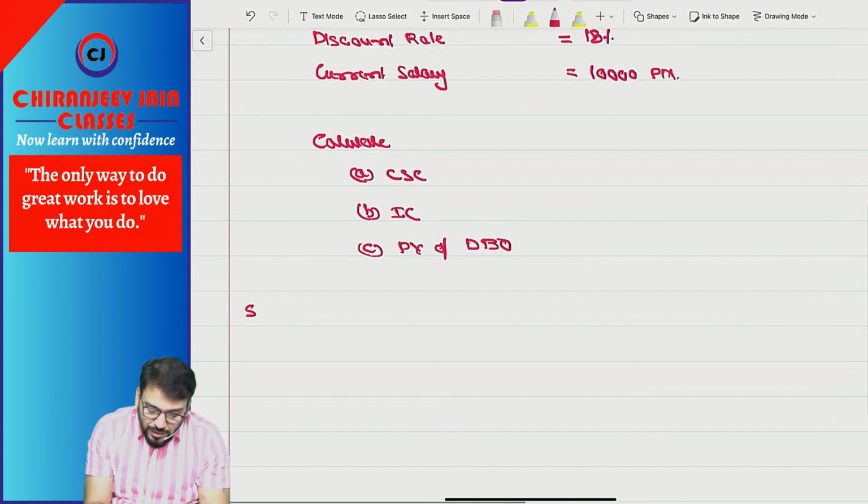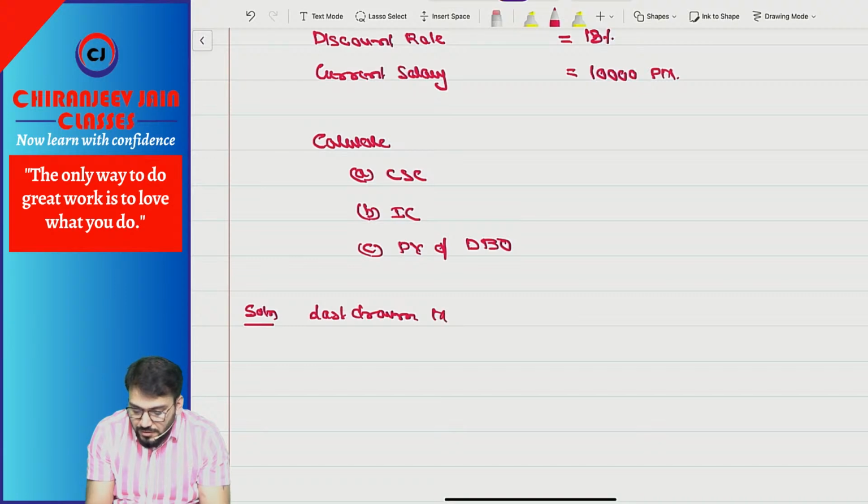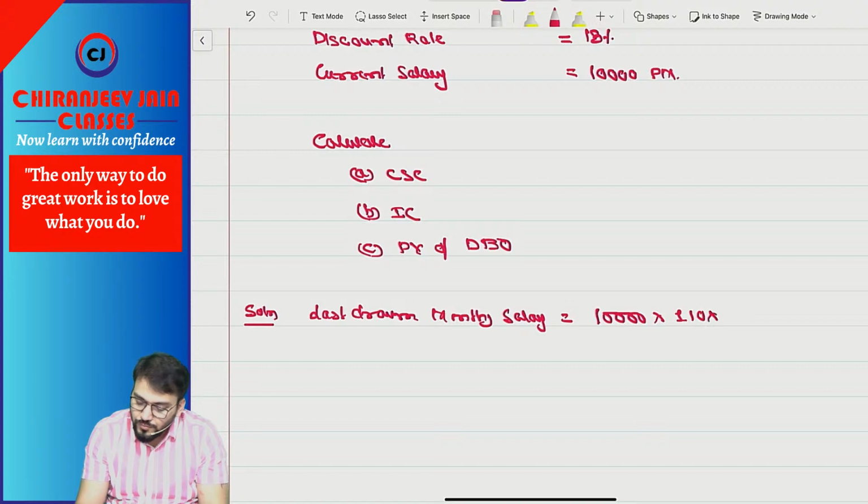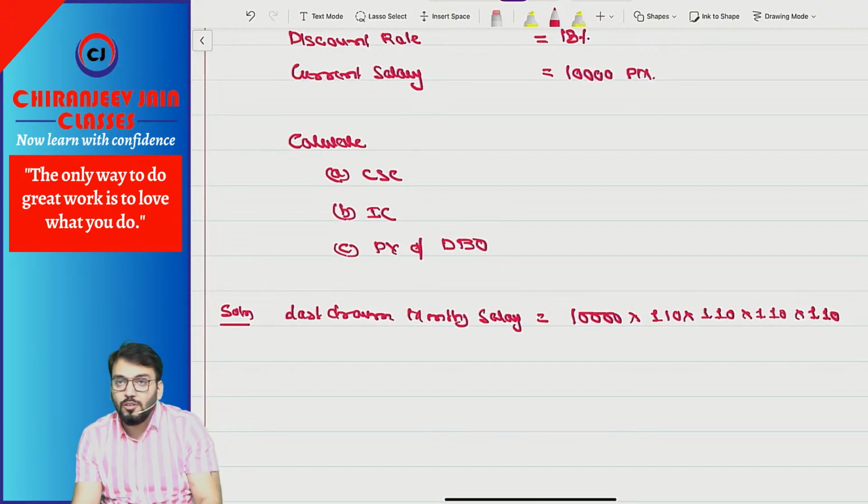So in this, what will we calculate first? First we will calculate the last drawn monthly salary. That will be 10,000 into 1.10, 1.10, 1.10, 1.10. So you can see 4 times we will do.